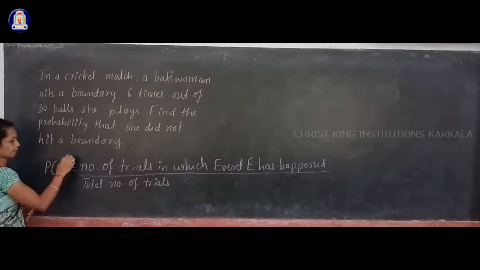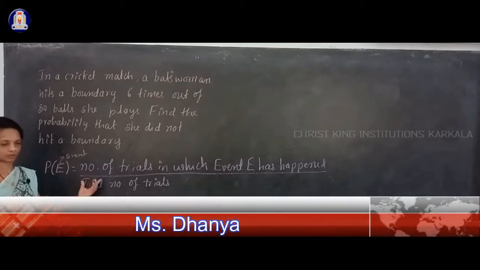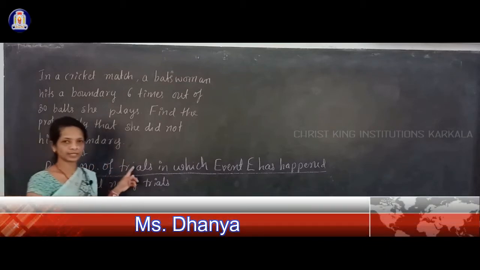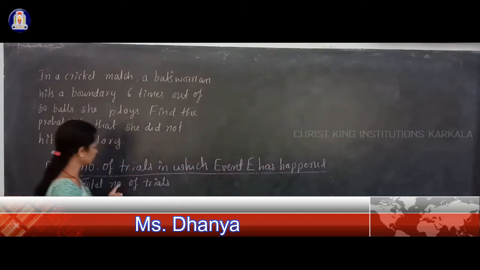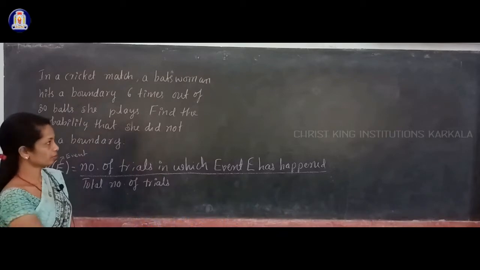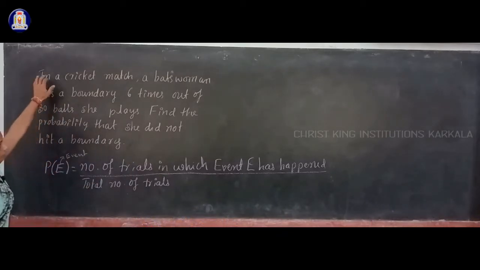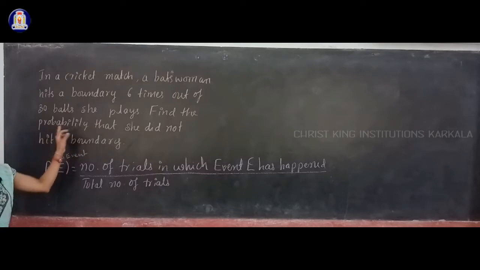So the probability of any event is calculated by using this formula, that is, the number of trials in which event E has happened divided by the total number of trials. Using that formula, how do we find the probability that she did not hit a boundary in this problem?